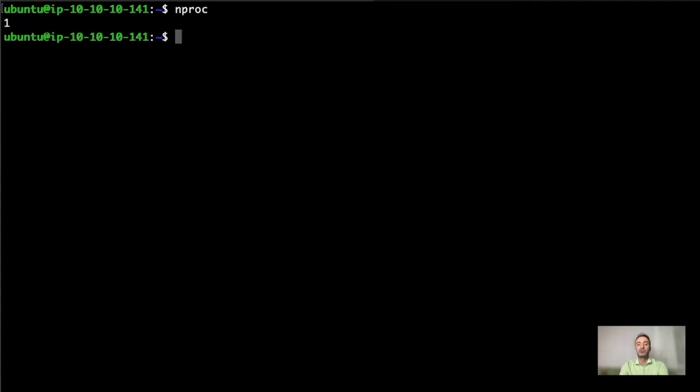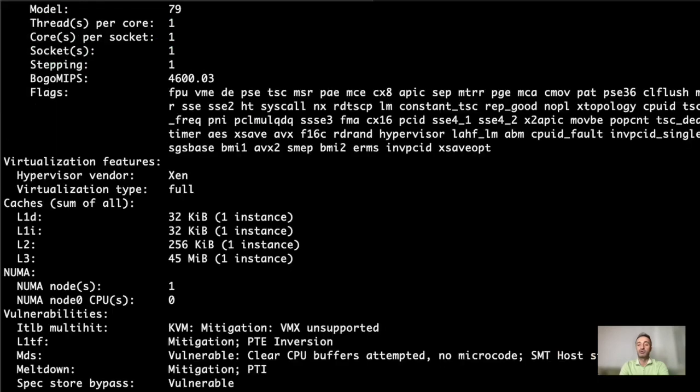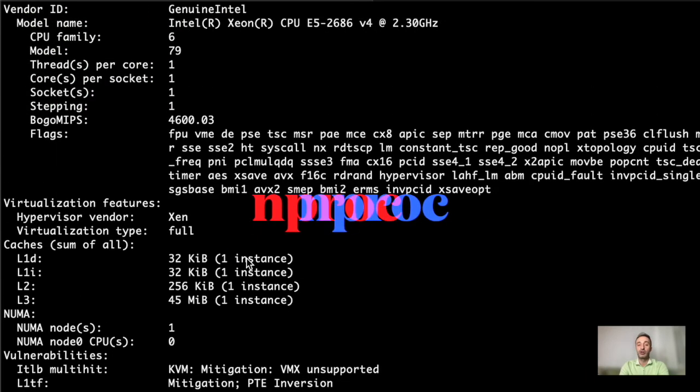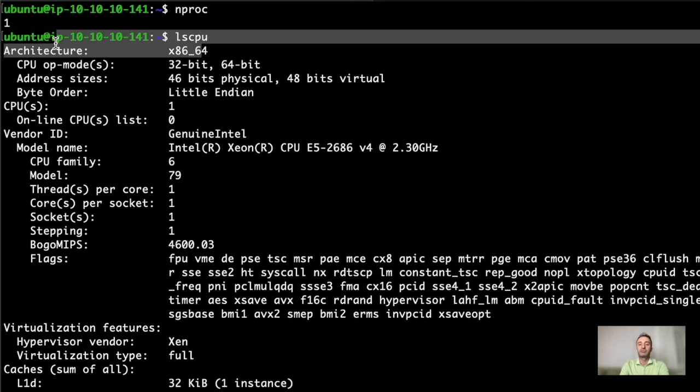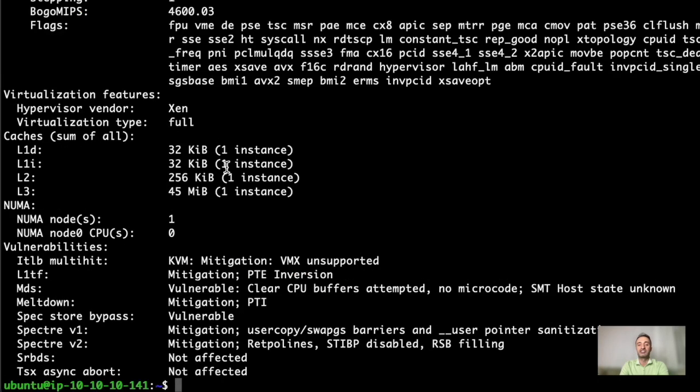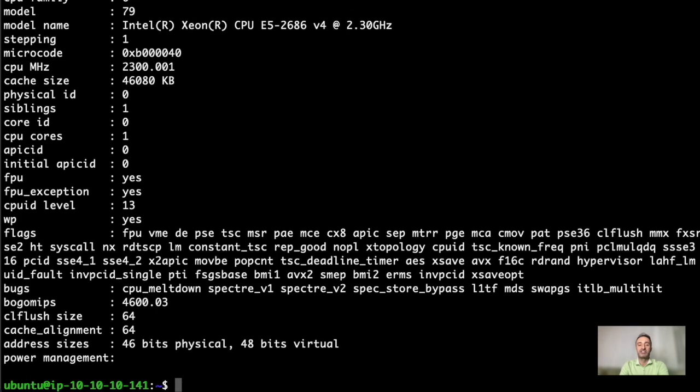How do we see the number of CPUs? There are multiple ways to get the number of CPUs. Simply run nproc, or you can use lscpu. You can find similar information in the proc file system also. Over here on my Linux box, I have only one CPU.